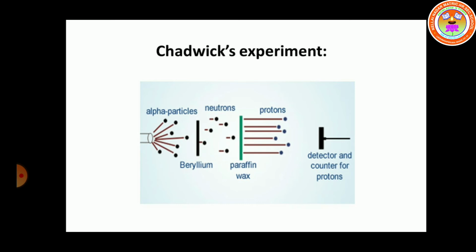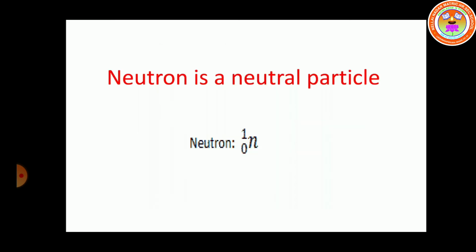Chadwick did this experiment using beryllium nucleus. He projected alpha particles onto the beryllium nucleus and observed some particles emitted. That particle's mass is nearly the same as a proton, but it is a neutral particle. So the neutron is a neutral particle and it is denoted by 0n1. The superscript 1 represents its mass and the subscript 0 represents its electric charge.